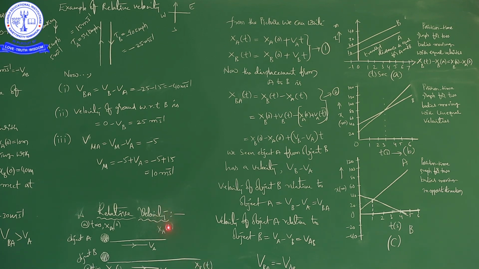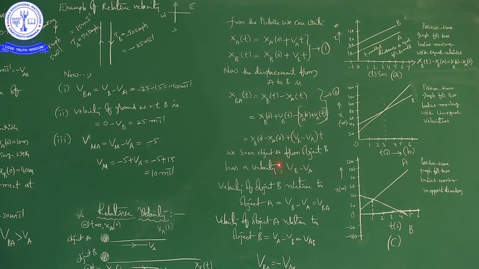Relative velocity means the velocity of one object with respect to another object. So, here the reference is very important. That is why I explained two examples: one is the train example, another one is the bike example. With those two examples, we can understand clearly what relative velocity is, right? Okay. Now, you can see this derivation for relative velocity.